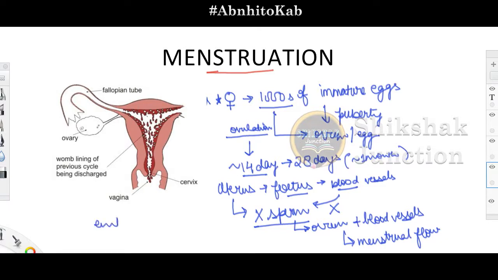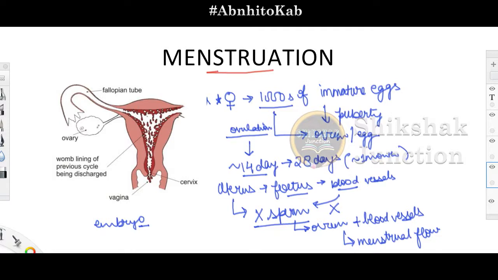That is all what we discussed in our embryonic development, right. So when the embryo is not being formed, the lining of the uterus and the blood vessels are not required, so it comes out from the body along with the unfertilized ovum in the form of a flow, that is known as the menstrual flow, and this particular cycle is known as the menstrual cycle.